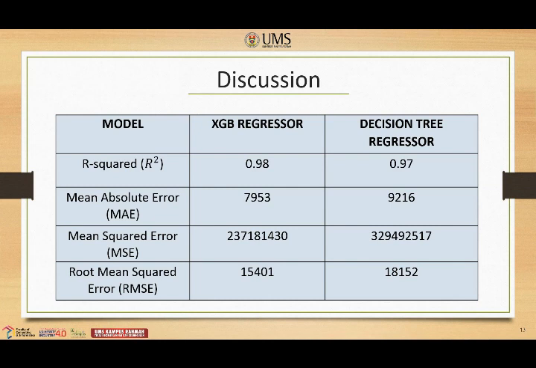Since mean absolute error and root mean square error can range from 0 to infinity, lower values are better. And when compared, XGB has the lower value in mean absolute error and root mean square error.